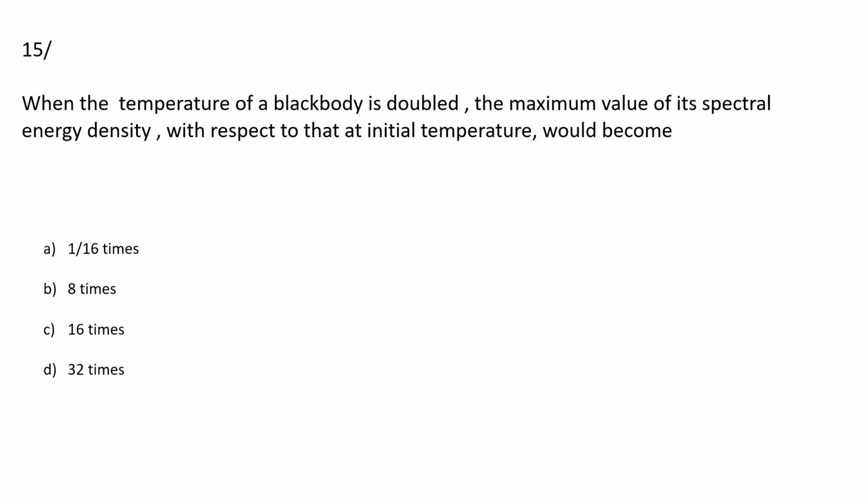Then this is the last question of the session: when the temperature of a black body is doubled, the maximum value of its spectral energy density with respect to that at initial temperature would become. And the options are 1 by 16 times, 8 times, 16 times and 32 times.